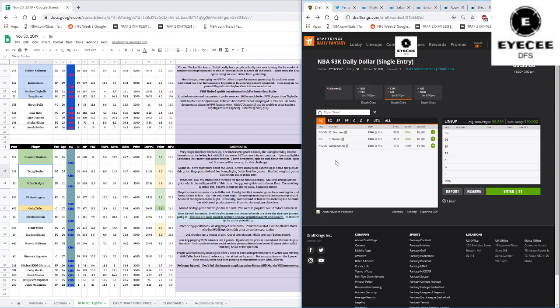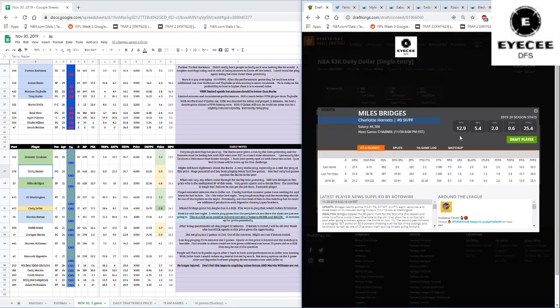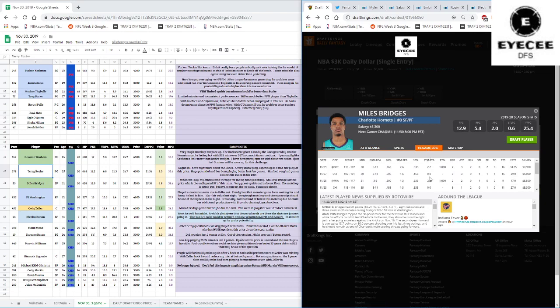And then Miles Bridges, what can I say? Miles Bridges came through for me again. I've just been a big Miles Bridges fan for this whole year so far. He's been really, really good. His price has gone up and down. People have come and gone from this roster, but he's really holding down the small forward spot. This is essentially his spot.